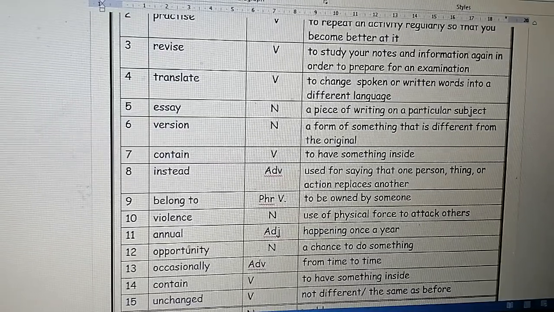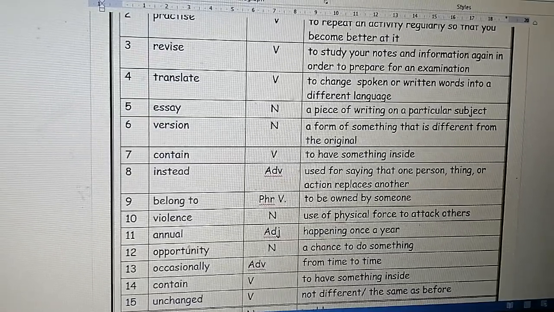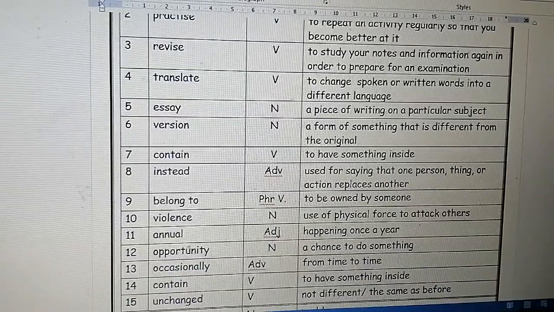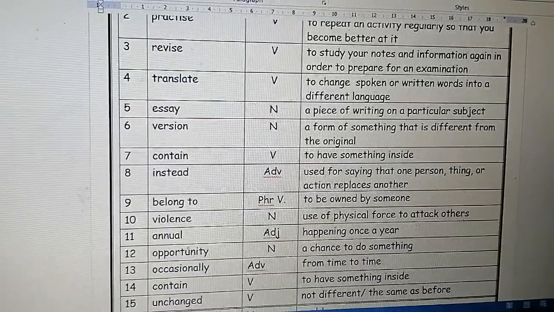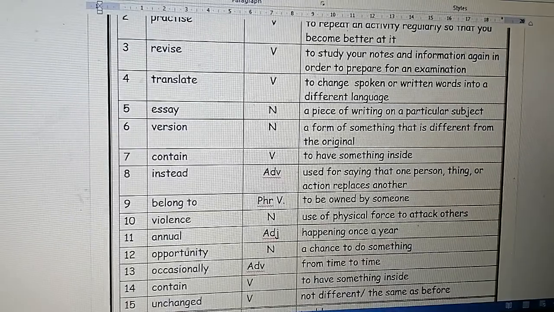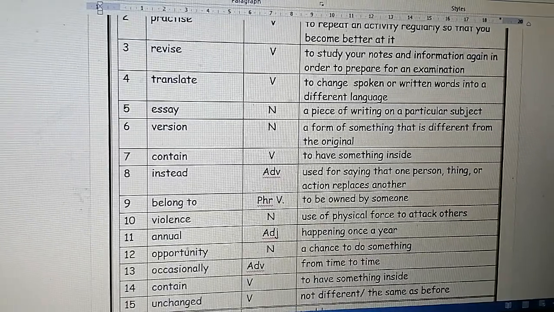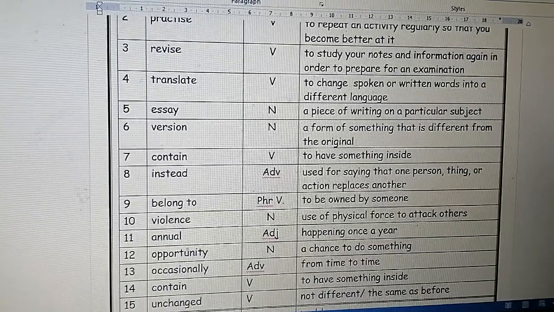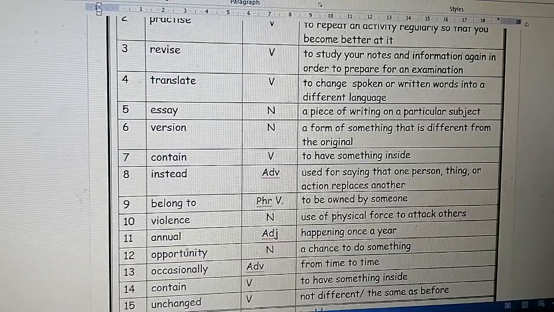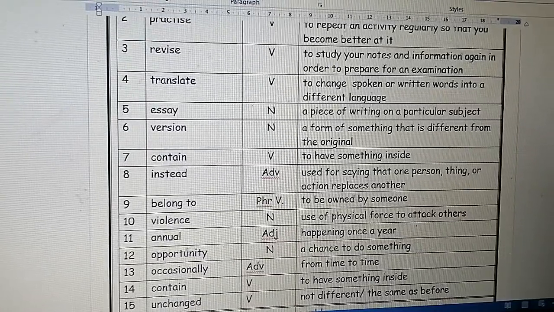Number 10, violence, noun, use of physical force to attack others. Again, violence, noun, use of physical force to attack others. For the last time, violence, noun, use of physical force to attack others.